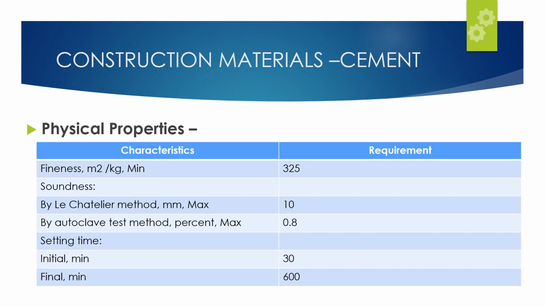Let's talk about the physical properties. Fineness in meter square per kg, I apologize, is 325. So that means per kg of rapid hardening cement shall not be spread over less than 325 meter square. Soundness by Le Chatelier method, maximum is 10, and as per the autoclave test method, maximum is 0.8. Setting time initial is 30, final is 600. 30 means half an hour, 600 is 10 hours.